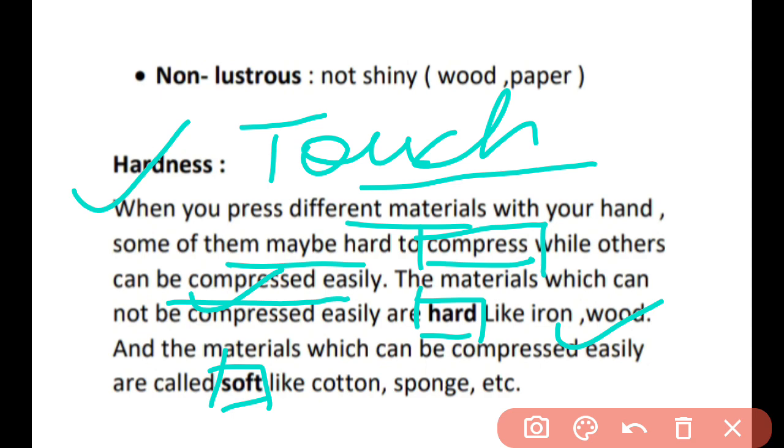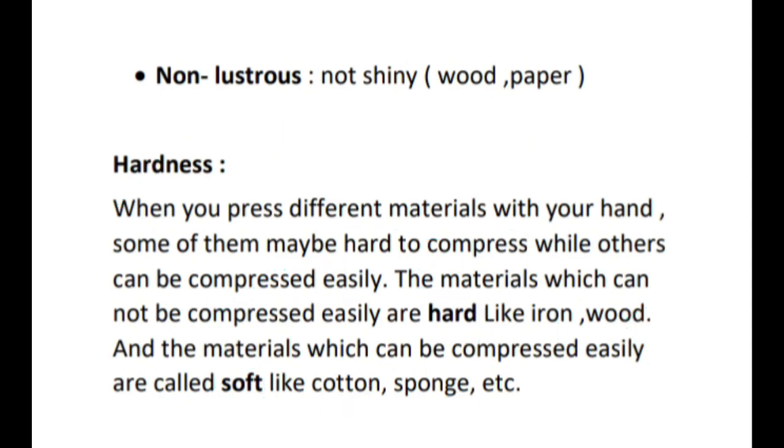But the soft materials are the cotton, sponge. You can try yourself. By touching these materials, you will yourself identify whether the material is soft or hard. So that's it for today. We'll study the rest of the chapter in the next video.